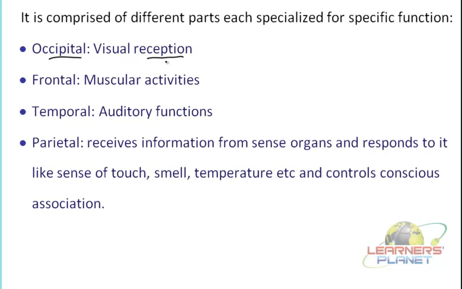When these photoreceptors are stimulated, they transfer the message into the linked nerves, and then these nerves transmit the impulse to the brain. But in which region? Which part of the brain? That is the occipital lobe. This is the part which helps in visualizing the things.